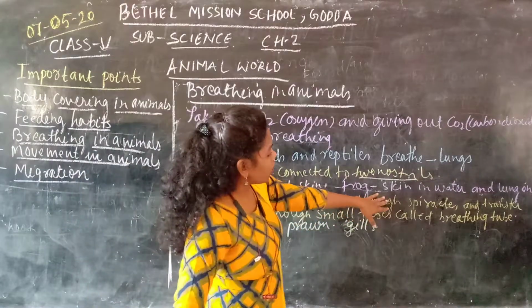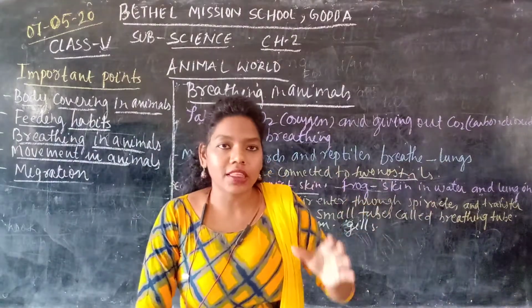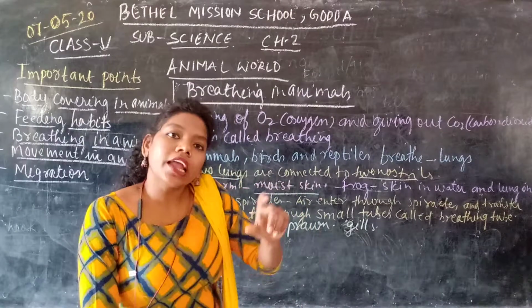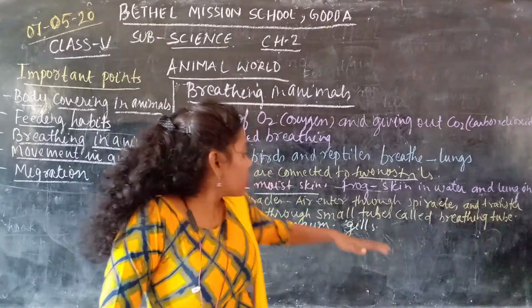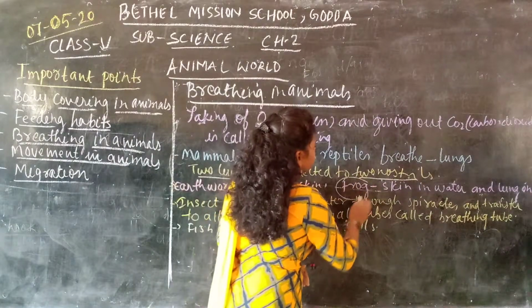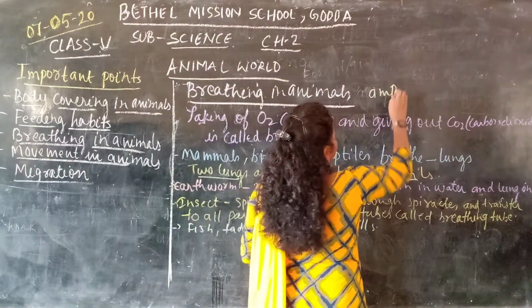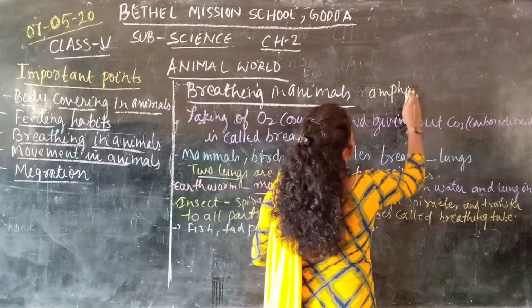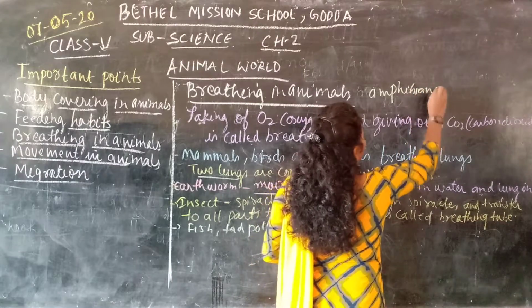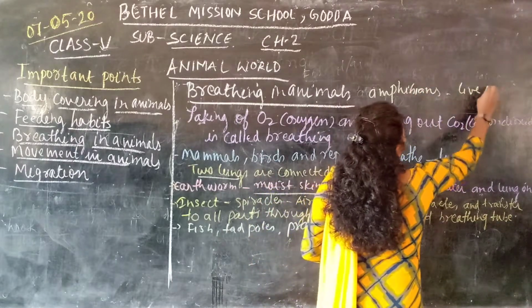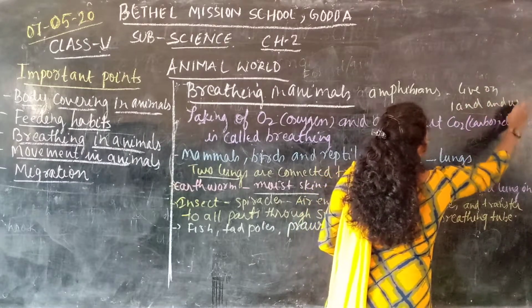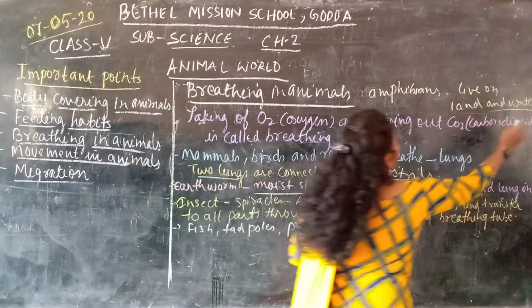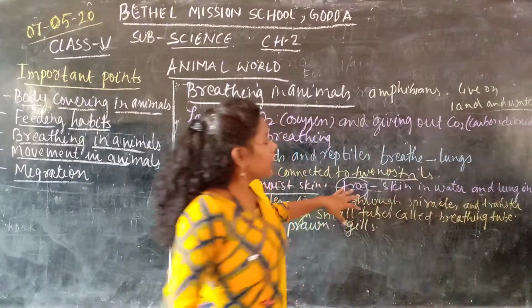And the frog has two ways. When they are tadpoles, when they are small, and later as frogs, they are also called amphibians. Why are they called amphibians? Because they live on both land and water. Due to that, they are called amphibians.